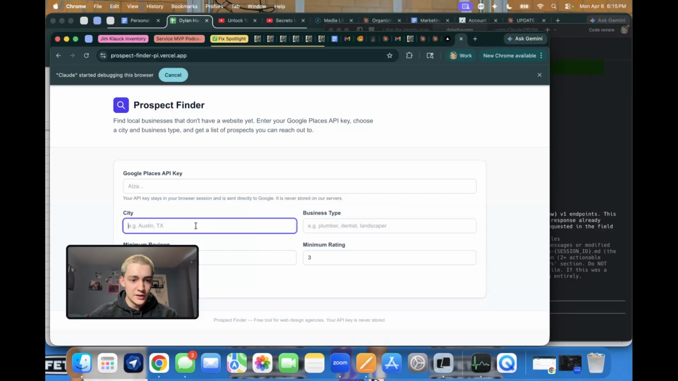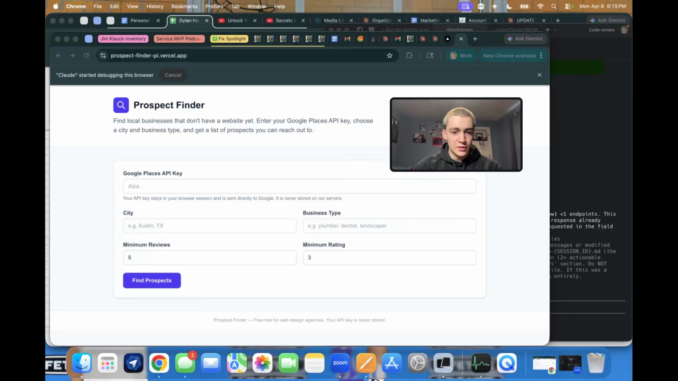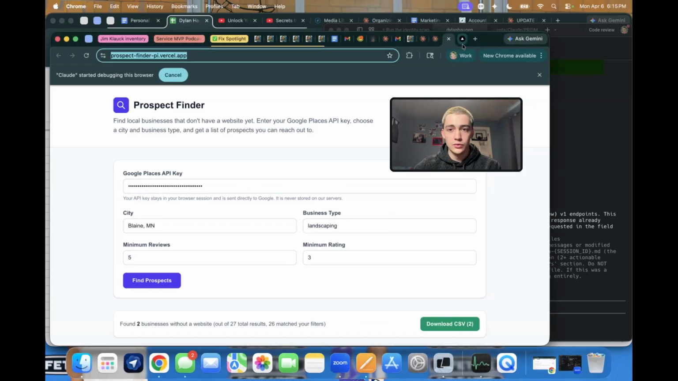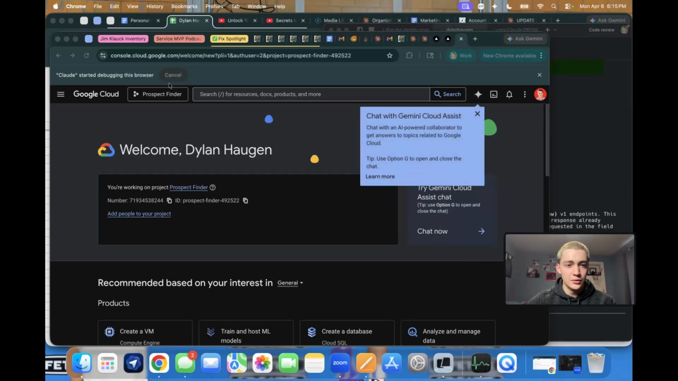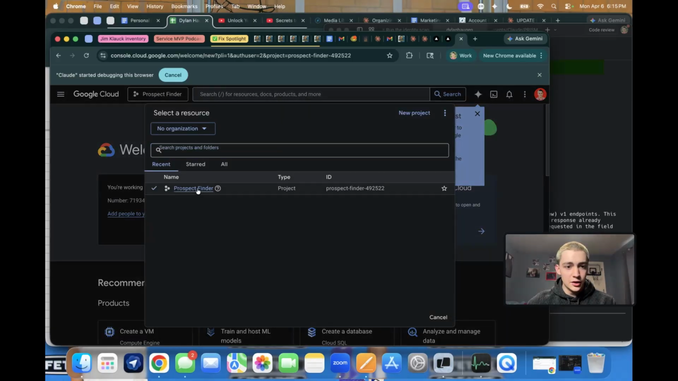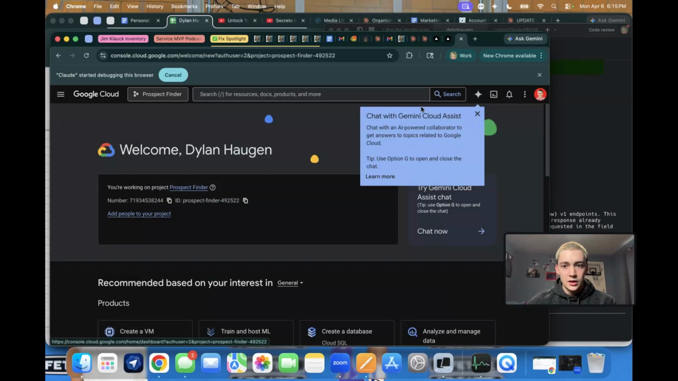You type in the city, the minimum reviews, the minimum rating, the business type, and then the Google Places API key. And so to get this, you go over to console.cloud.google.com. Once you get here, you're going to want to create a new project. I believe it's up here. And so I just created a project called Prospect Finder because that's kind of what this tool is. And you're going to go here, just click on the tool.